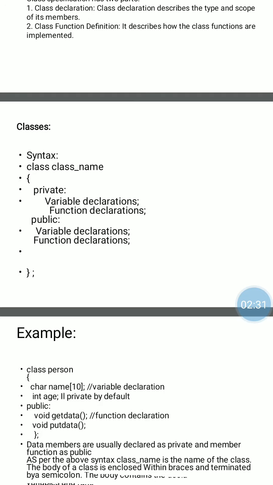If you want to represent the student object, then the name of the class is student. If you want to represent the college object, then specify your class name as college.